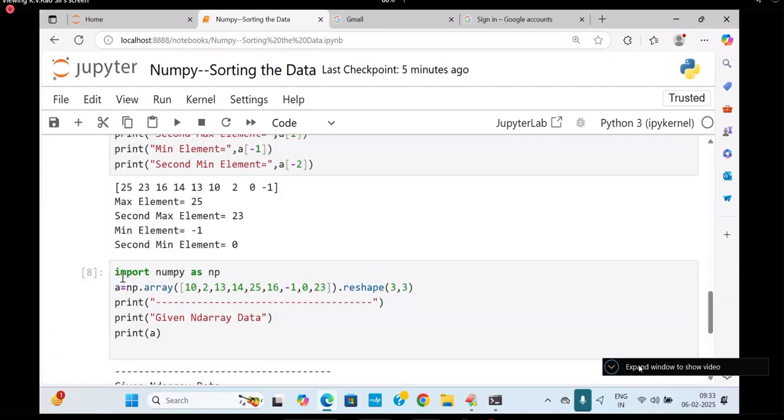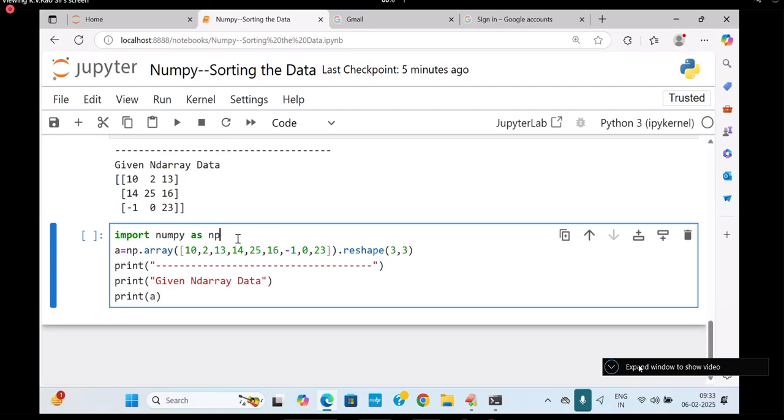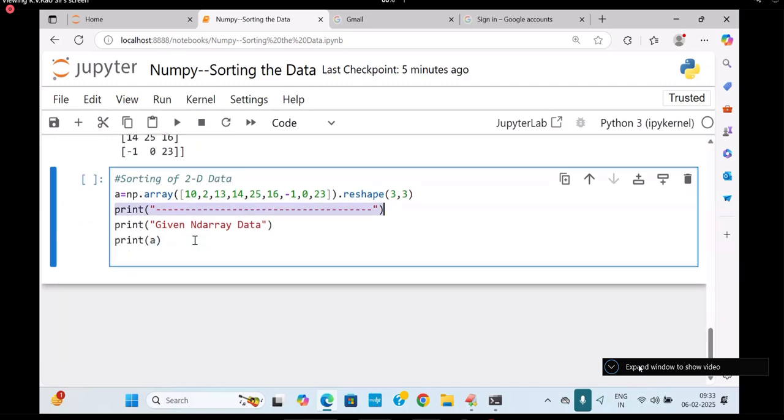Now I want to go for sorting of 2D data. Start with it, everybody.